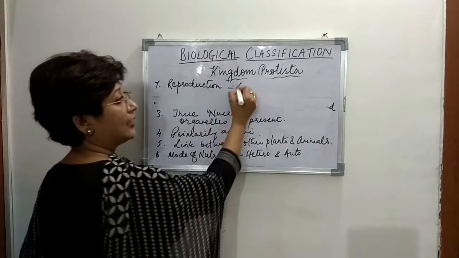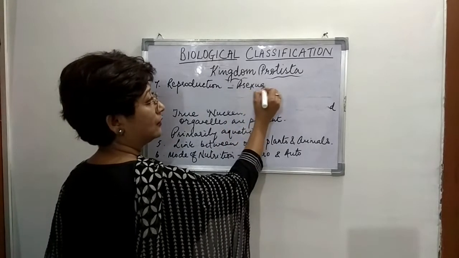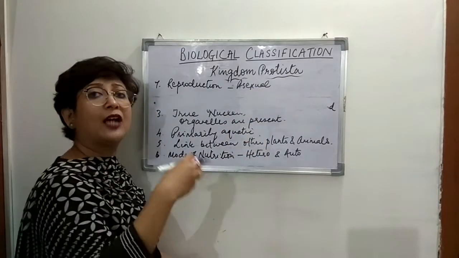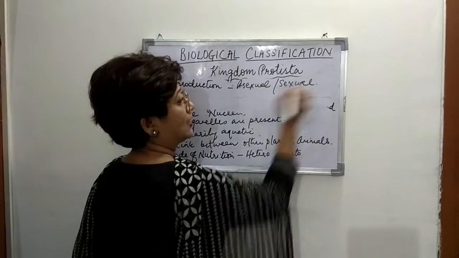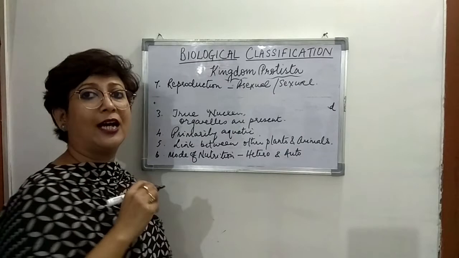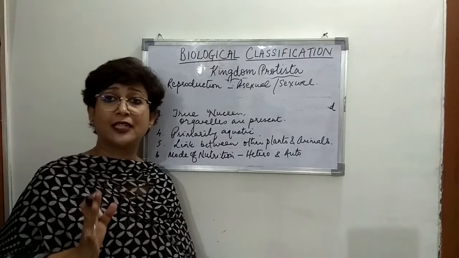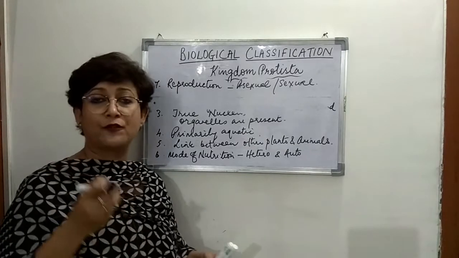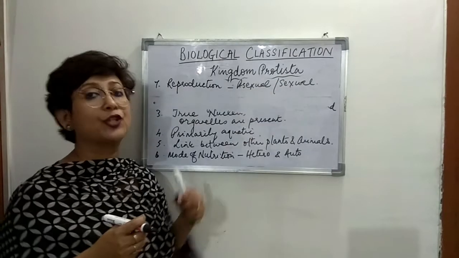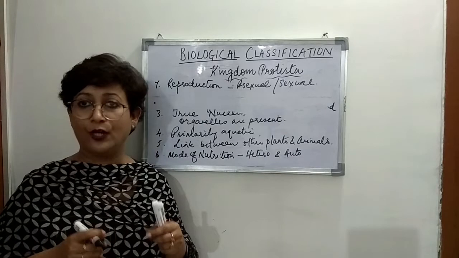So basically asexual, and they show some kind of sexual reproduction as well. We must remember that there's nothing as male and female, but by the formation of some gametes, they show sexual mode of reproduction also, right?